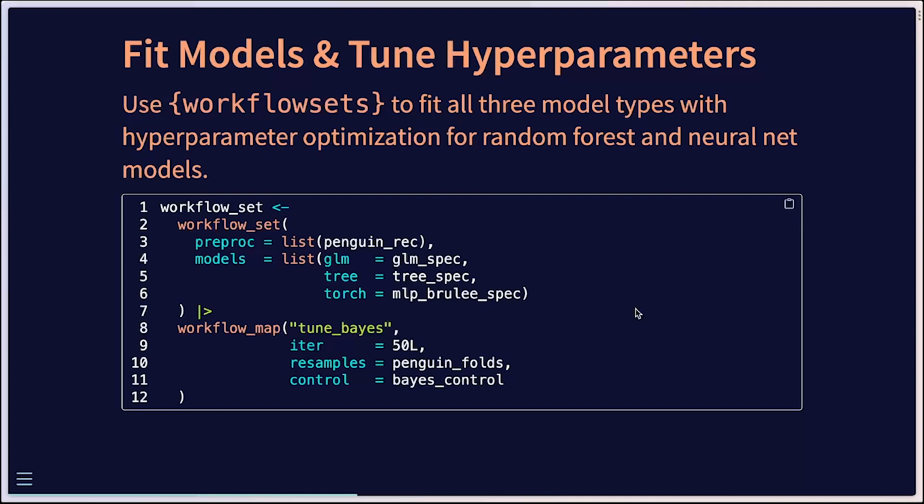So we created those cross-validation folds when we were creating our training and test splits. And we can use those here for a maximum of 50 iterations. So with just a little bit of code, you actually can fit a lot of different models. And really, it's limited by how long you're willing to wait for this to complete.